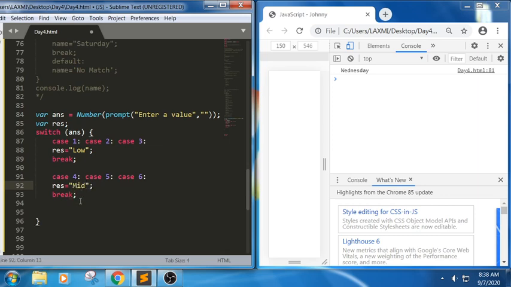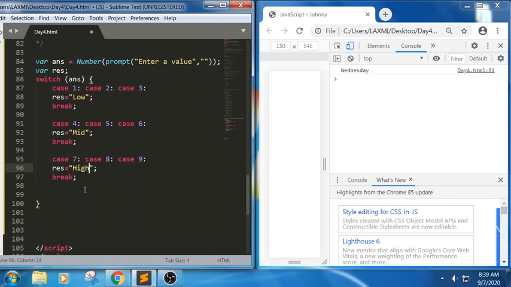We will get mid. Oh my god, I haven't replaced it. It is mid. Sorry, it is 4, 5 and 6. If it is matching with any of these 3 case labels, it will return mid. If it is matching with the case labels of 7, 8 and 9, then we will get high. So you are getting it right.